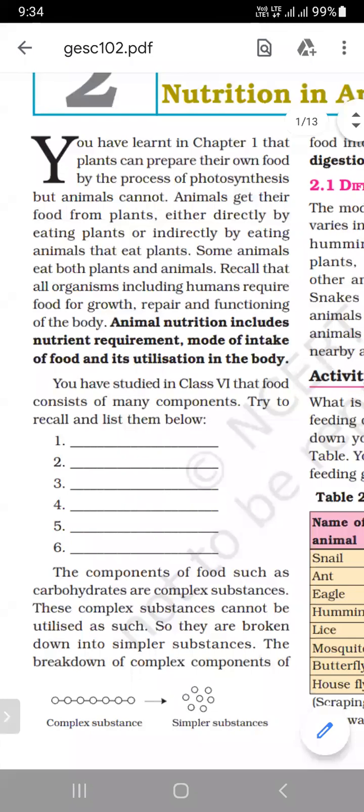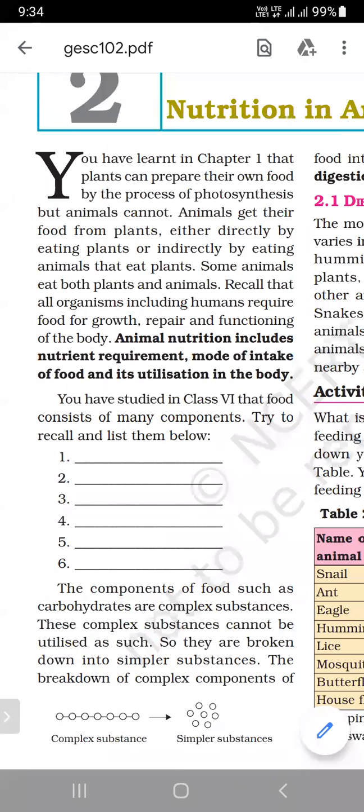You have learned in chapter 1 that plants can prepare their own food by the process of photosynthesis, but animals cannot, because plants are autotrophs. They have chlorophyll. They can convert solar energy into carbohydrates, meaning chemical energy.